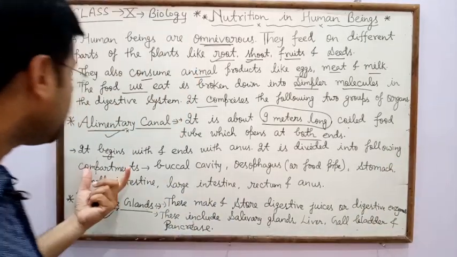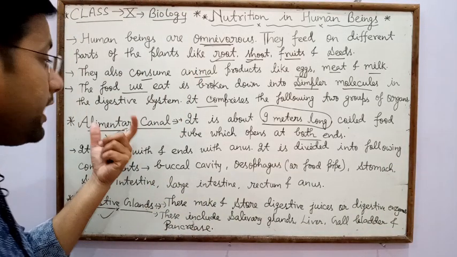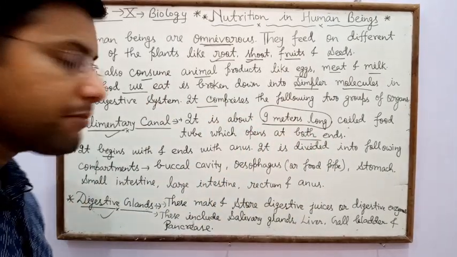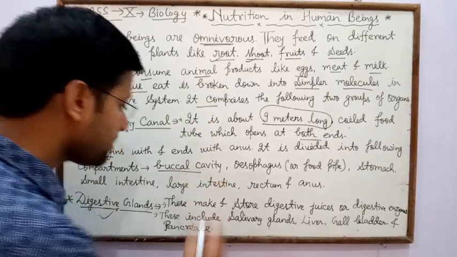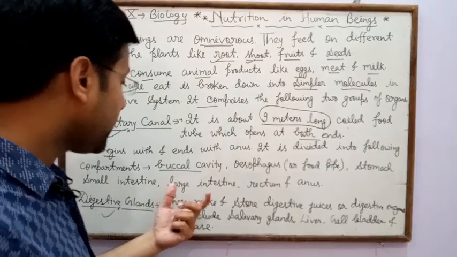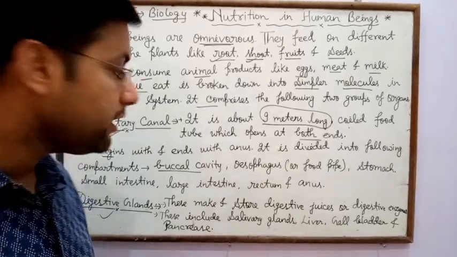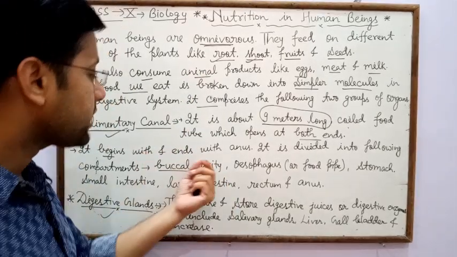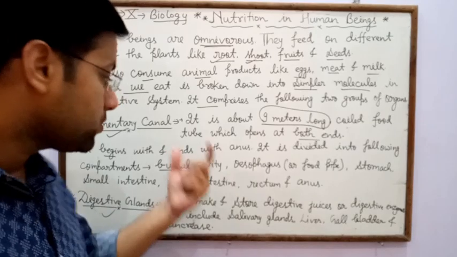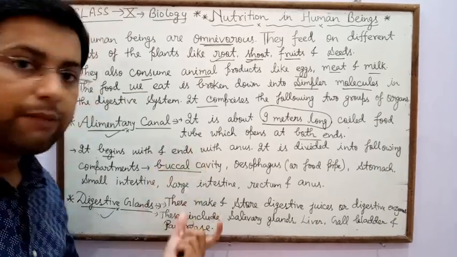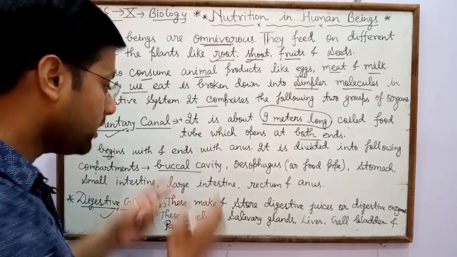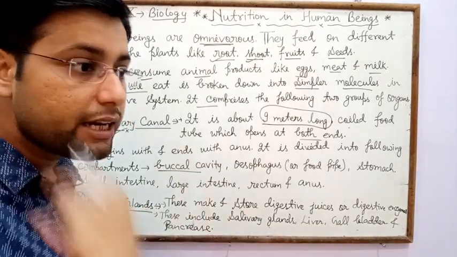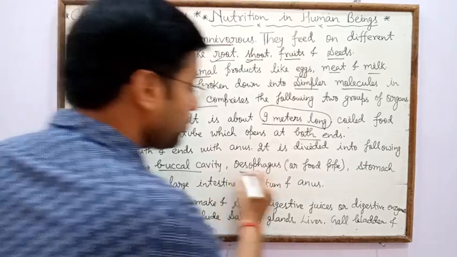The alimentary canal is divided into the following compartments. First is the buccal cavity. Buccal cavity, or oral cavity, or mouth cavity, means the inner part of our mouth. Cavity means hollow space. So the first part of the alimentary canal is the buccal cavity.